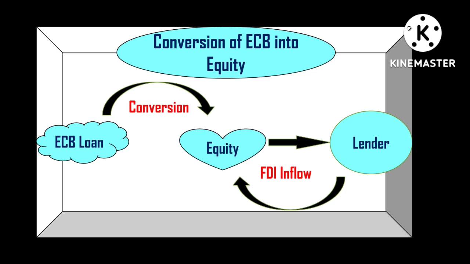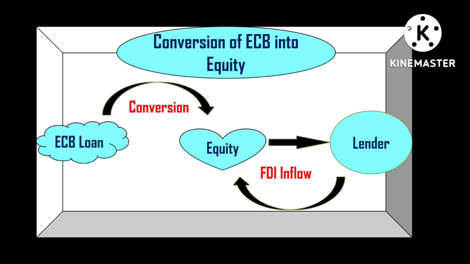In simple words, the ECB loan is being converted into equity shares, and these equity shares are issued to the foreign lender, right? So now the borrower does not need to make any payment to the foreign lender, because it has issued its equity capital to the foreign lender.